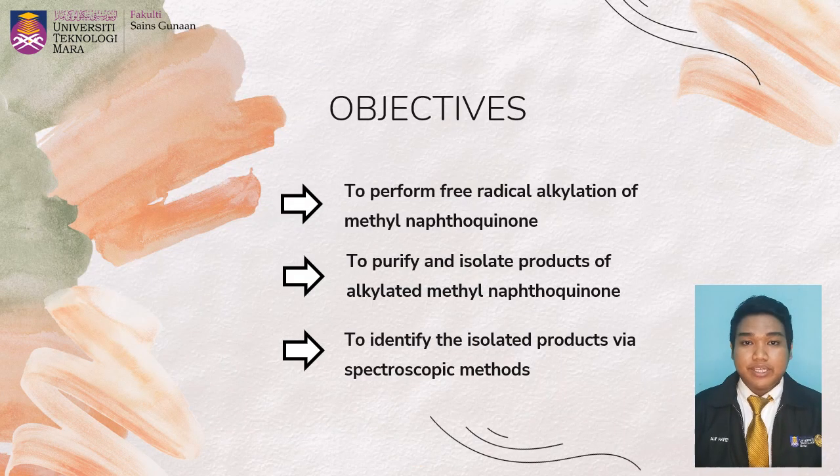So the objective of this research is to perform the free radical alkylation of methyl naphthoquinone, which is menadione 6. Next, to purify and isolate the product of alkylated methyl naphthoquinone, and lastly, to identify the isolated product via spectroscopy methods, which are NMR and IR spectroscopy.